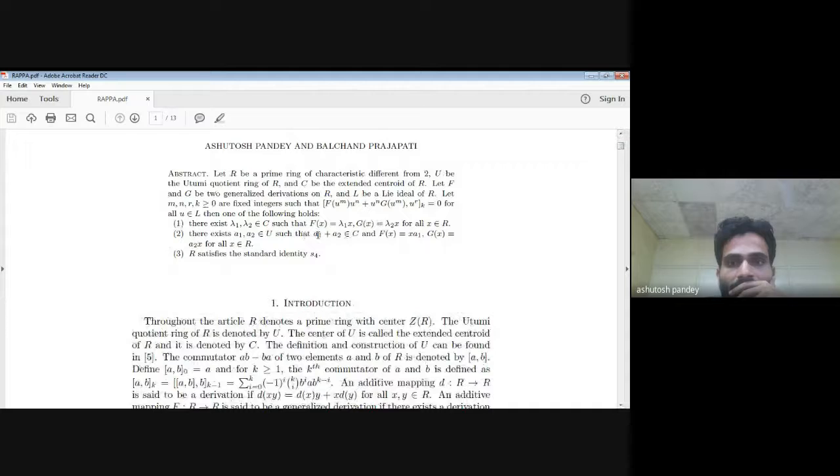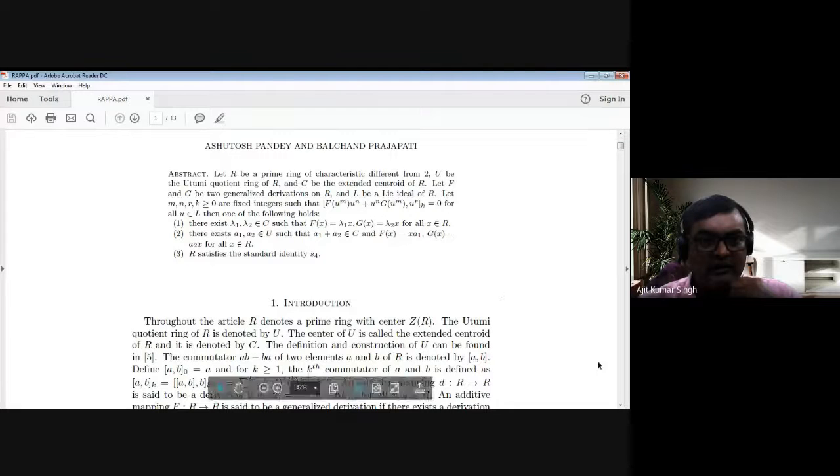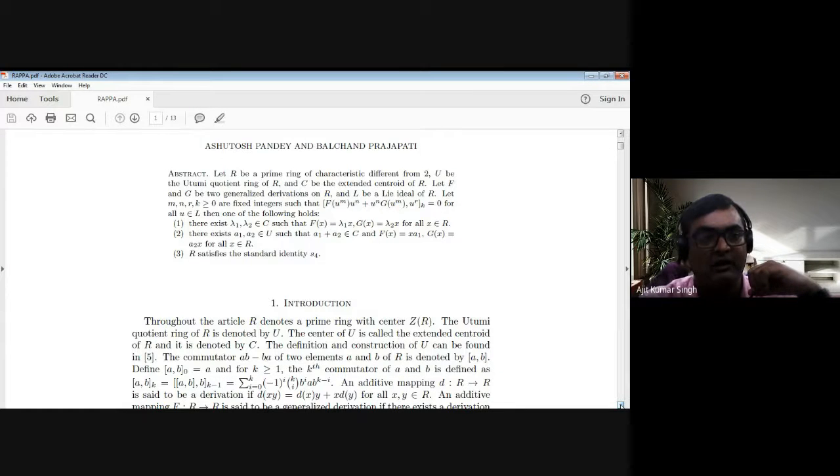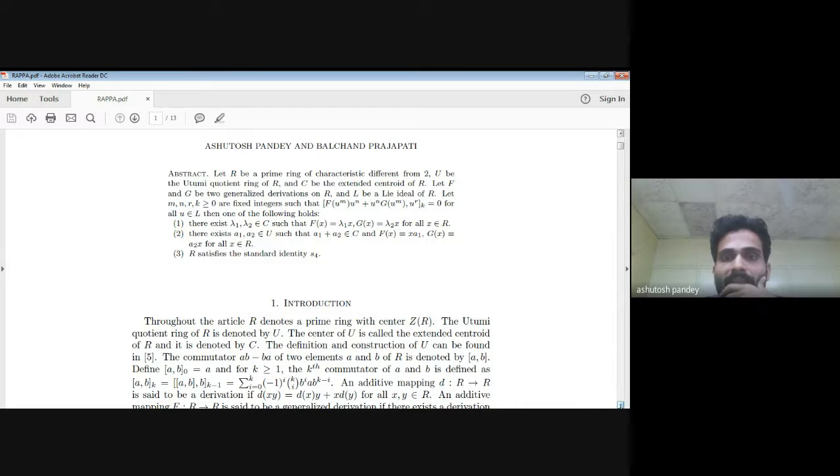Then one of the following holds. How do you know what the guarantee is that only one of the following three is going to hold? I proved this. If you want to check, put this in this identity and the identity will be true. Actually, I proved this, so that's why I guarantee that these are the only possible cases.